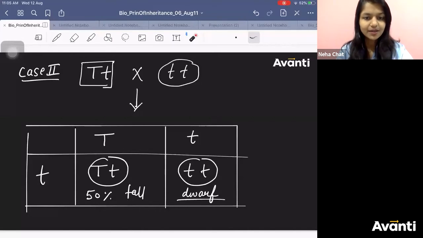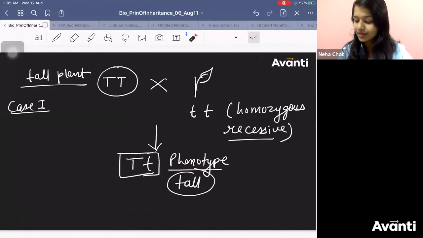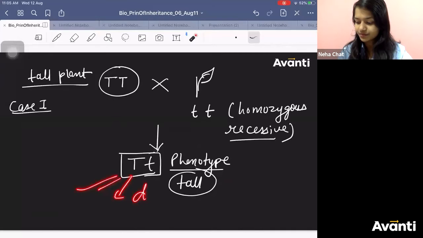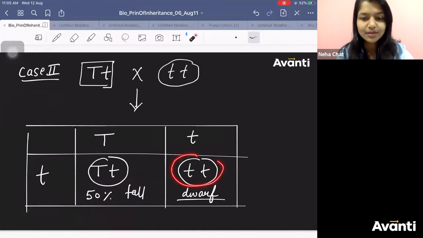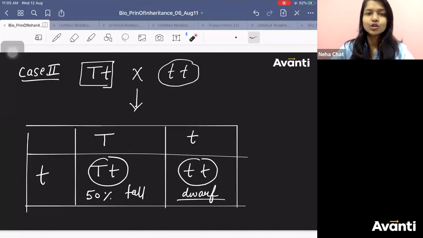That is why, Shreya, I am saying the probability will be 50% tall, 50% dwarf. You will never get dwarf here. But here 50% probability is there. 50% probability, like you are tossing a coin.